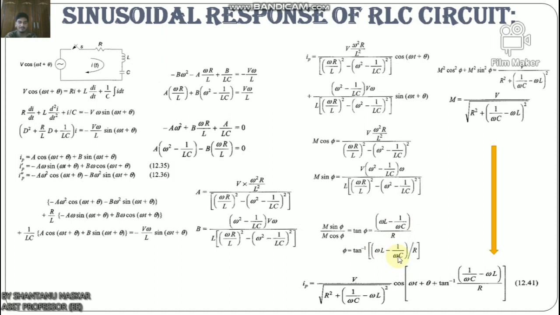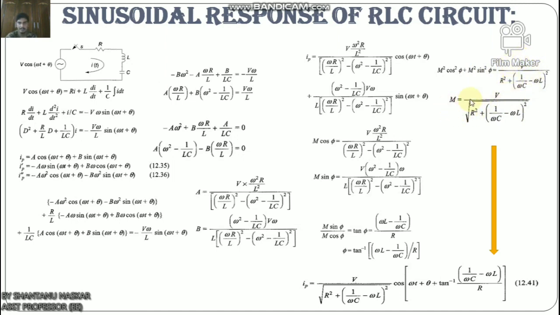To find M and φ, we divide one equation by the other. We get M sin φ by M cos φ equals tan φ. The value of tan φ equals this, (ωL minus 1/ωC) by R, and φ equals tan inverse of this. Now squaring both equations and adding, we get M² cos² φ plus M² sin² φ equals this.